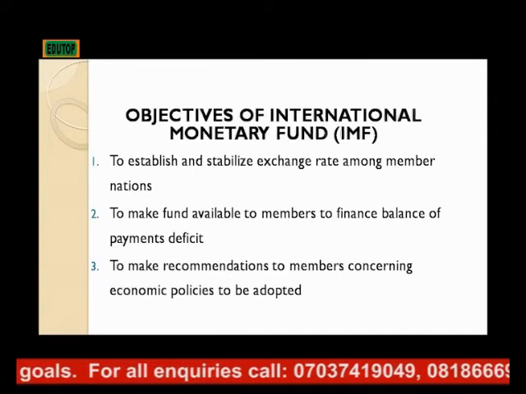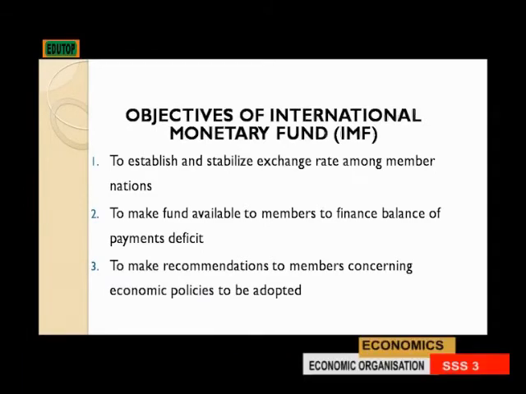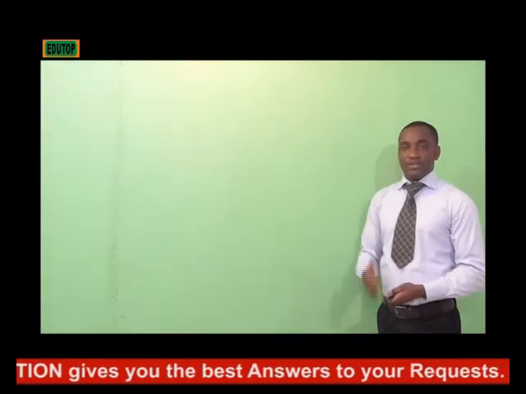What are the objectives of the International Monetary Fund? One is to establish and stabilize exchange rates among member nations. Two is to make funds available to members to finance balance of payments deficits in their various countries. Three is to make recommendations to members concerning economic policy to be adopted that will make their economy keep growing and sustaining very well.